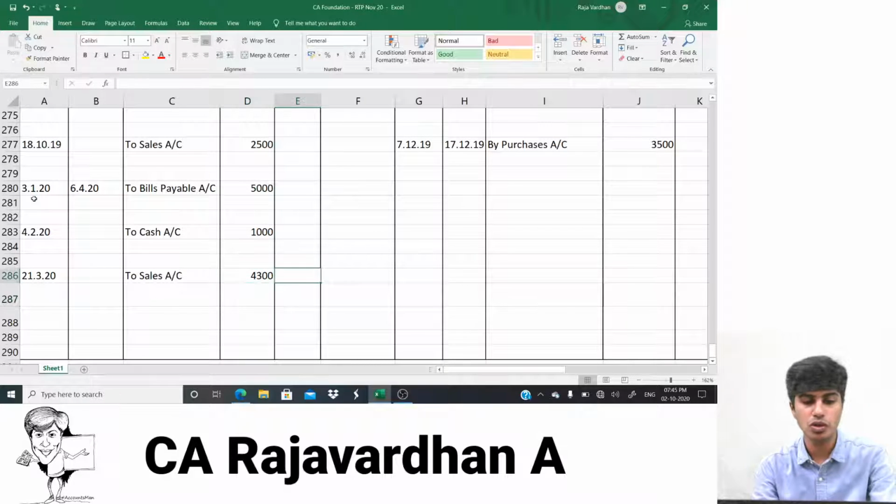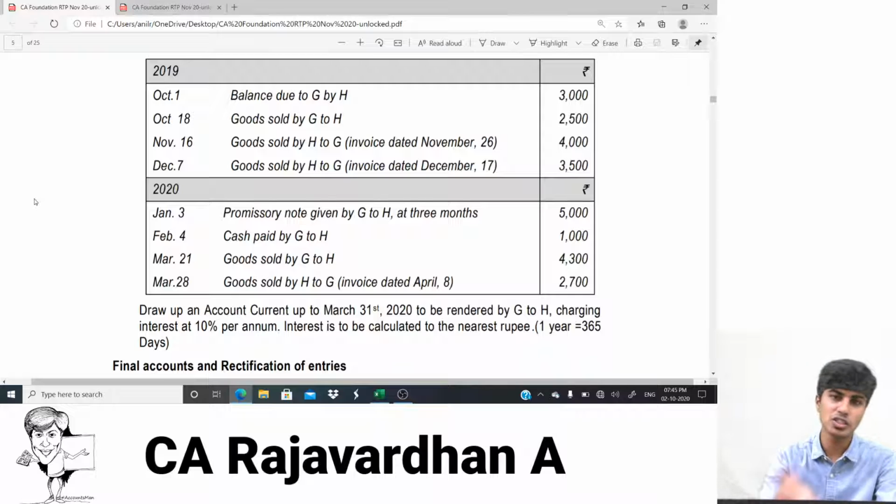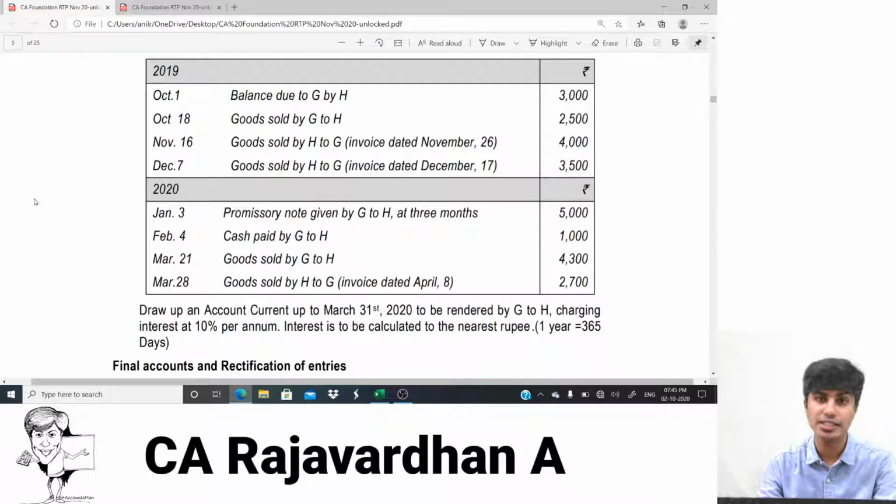Sir, what about these two columns? We'll fill it later. First, we'll finish off the question. Once I post all the transactions, then I can ignore the question, and only look at the answer, fill the days column, find the product, find the interest and everything. Yeah, that's it. Okay, the 4,300 part is also done. Let's see the last one.